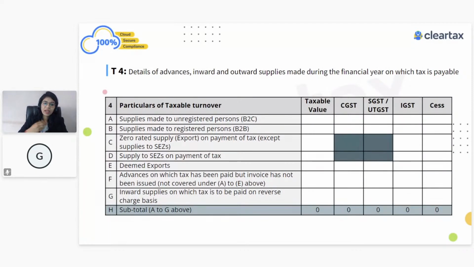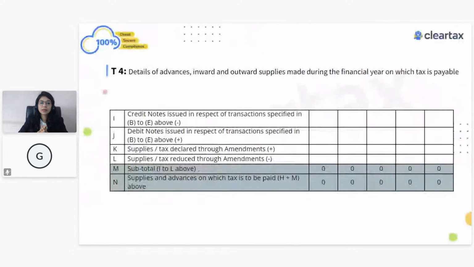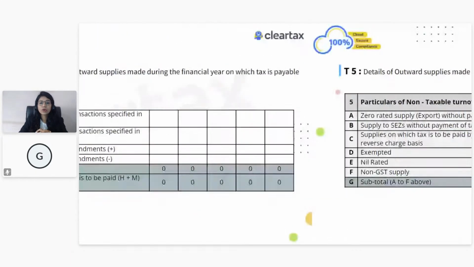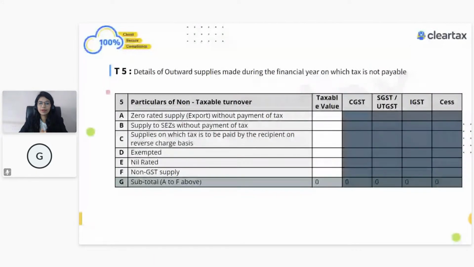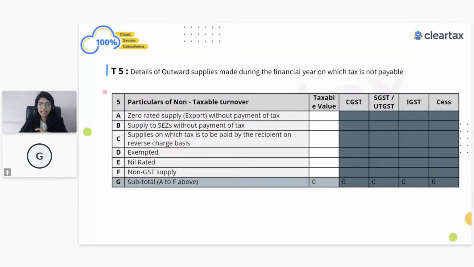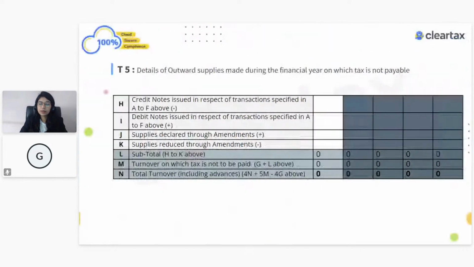Then table number 5 is all your outward supplies where there was no liability, like zero rated supplies under LUT or supply to SEZ under LUT, or maybe exempted supplies or nil rated supply, or maybe supplies where the other party was liable to pay the taxes. In that particular case, all that will form part of your table number 5. So this was table number 4 and table number 5.